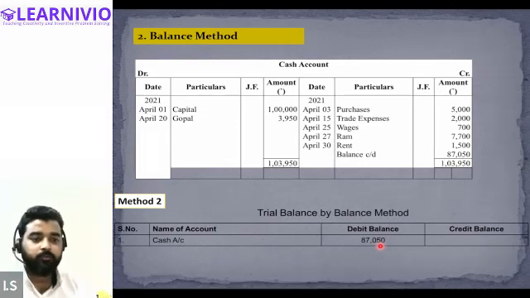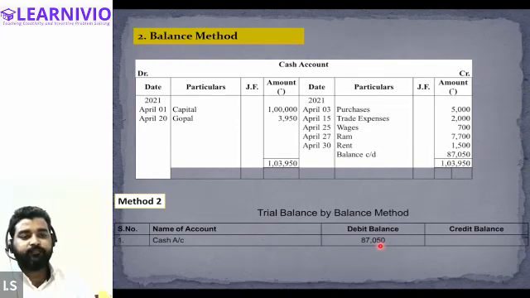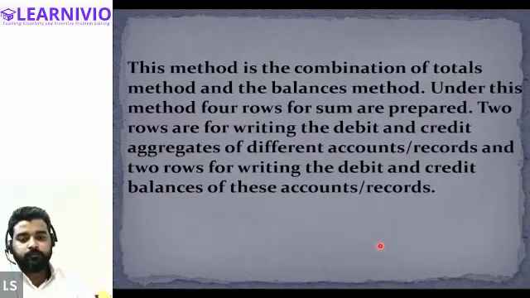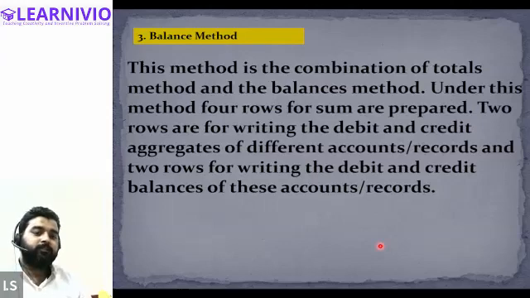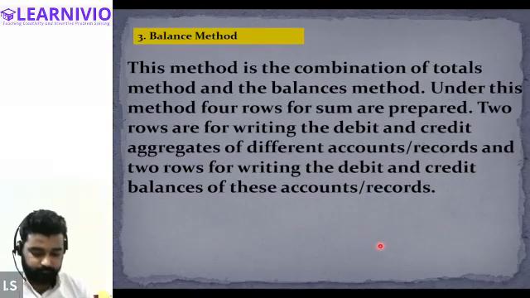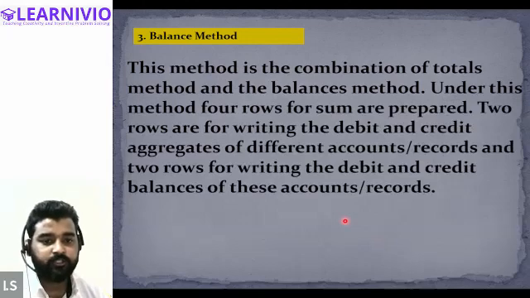Okay, now moving on to the final method. This method is the combination of the total method and the balance method. So this is basically a hybrid method, wherein let me first of all change the name of it.